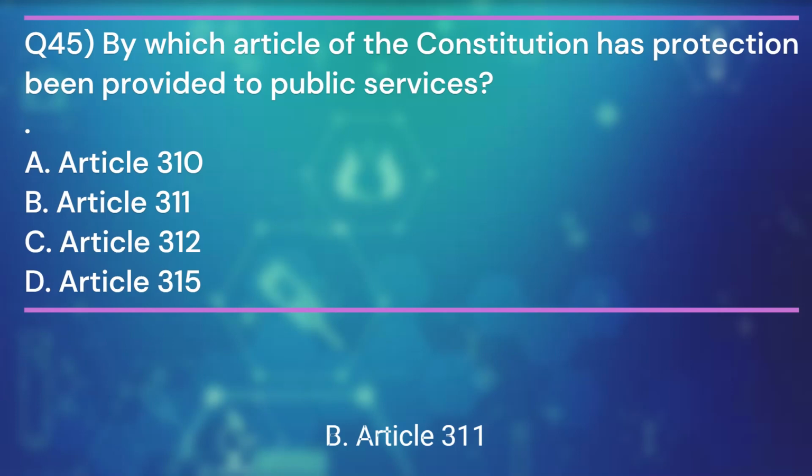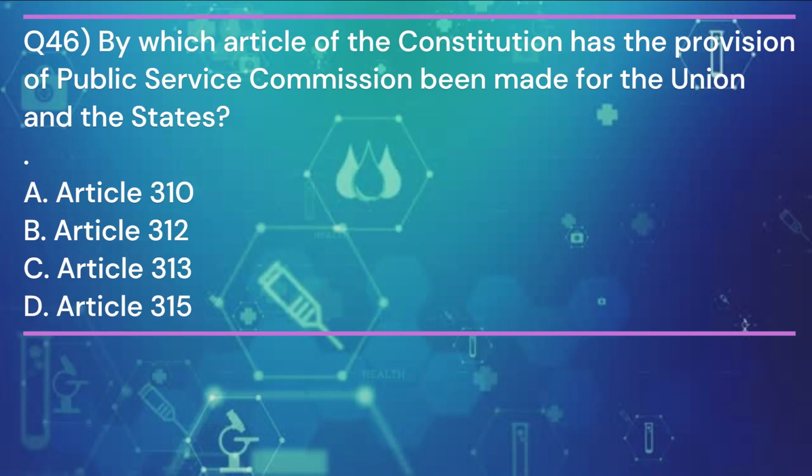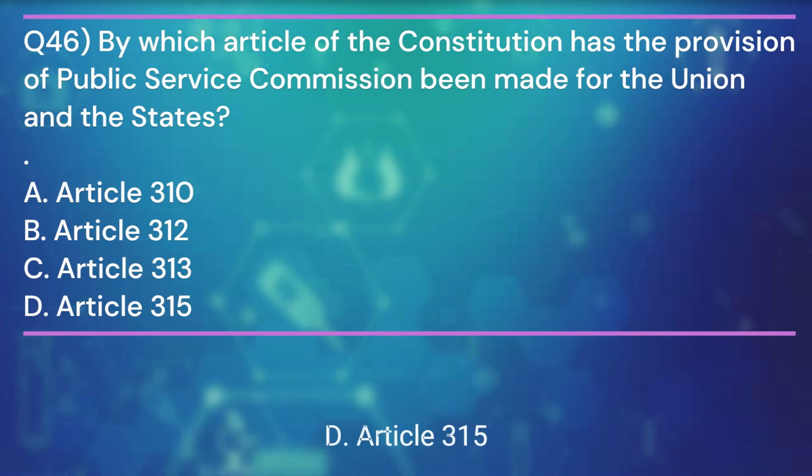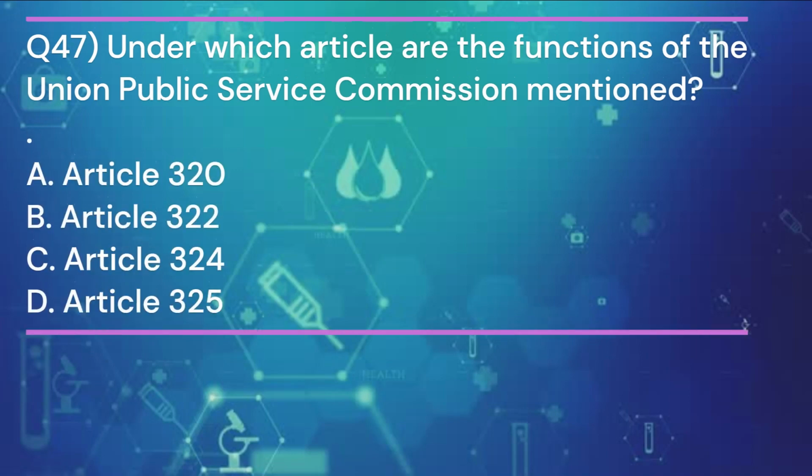Article 311. Question 46. By which article of the Constitution has the provision of Public Service Commission been made for the Union and the states? And the answer is D. Article 315. Question 47. Under which article are the functions of the Union Public Service Commission mentioned? And the answer is A.